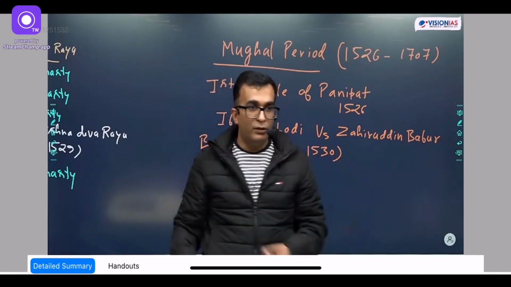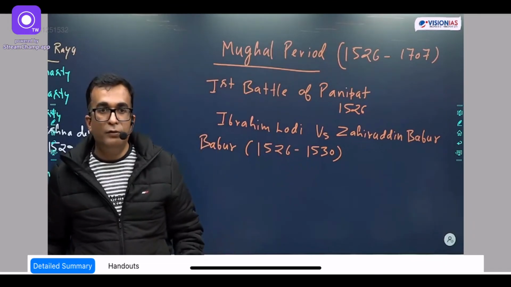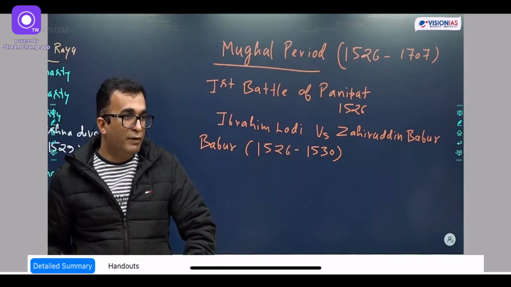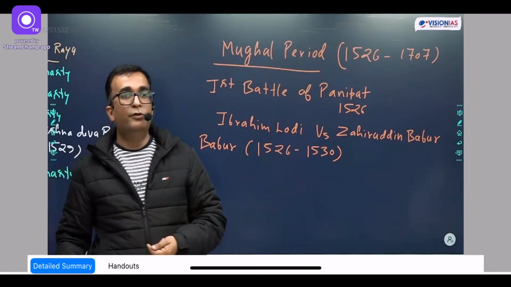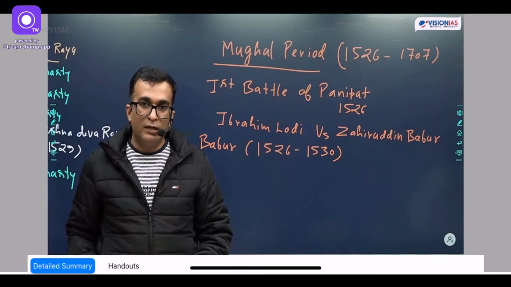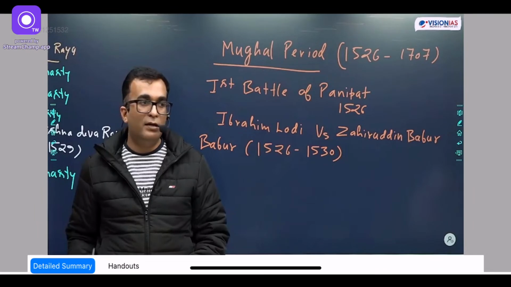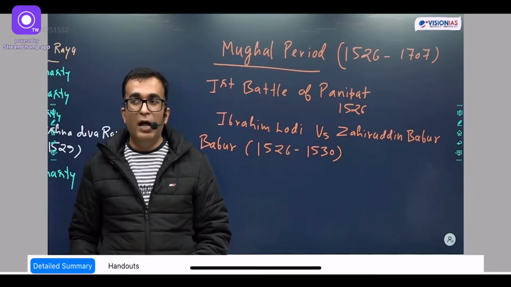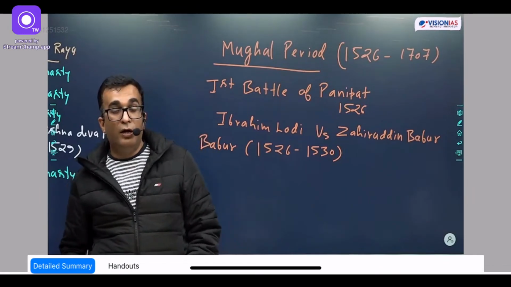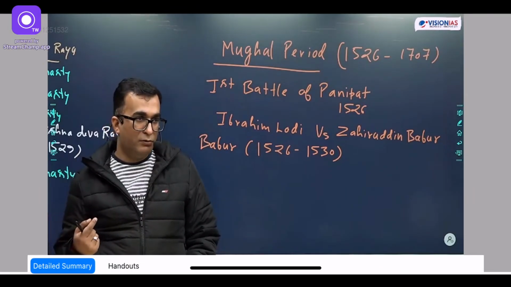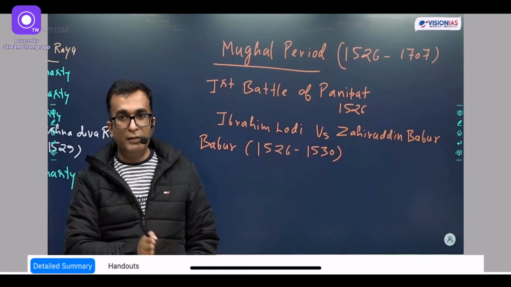In this period, Babur had to fight with many people, and one of the rulers was Rana Sanga of Mewar in 1527. I'm not writing it, but just listen. In 1527 he defeated Rana Sanga of Mewar, and in 1528 he defeated Medini Rai of Chanderi. After these two battles, he also had to face the challenge of the Suri rulers of Bihar and Bengal. But the Suris were not successful at this point of time against Babur.